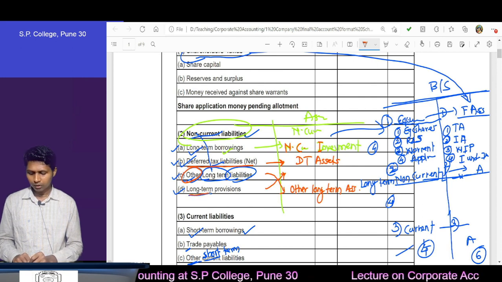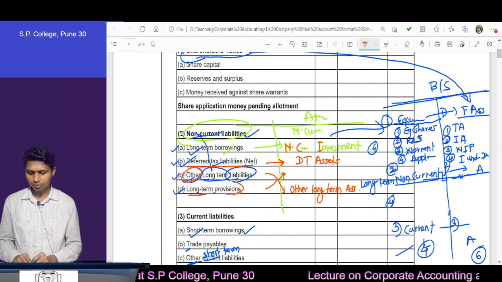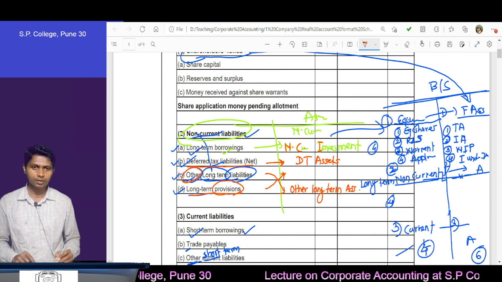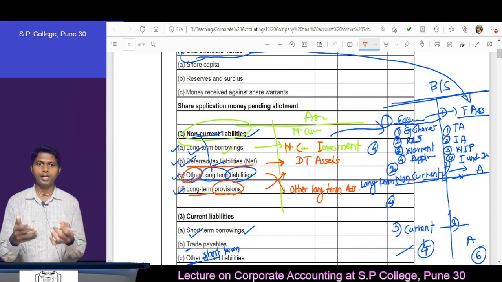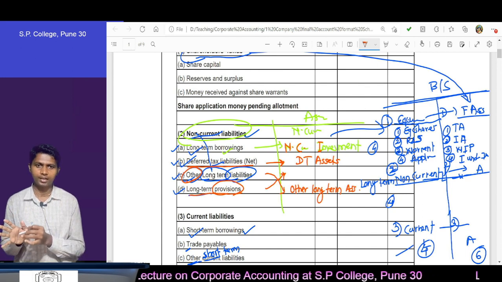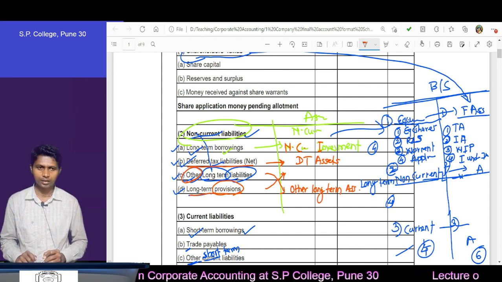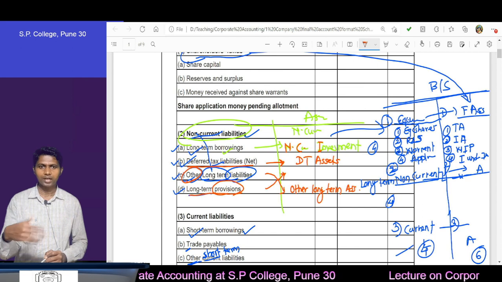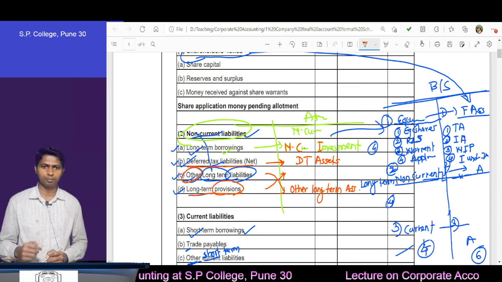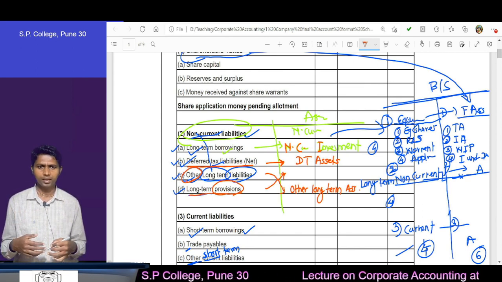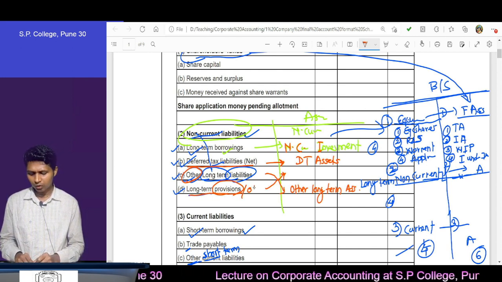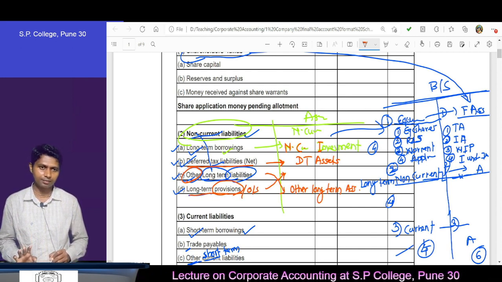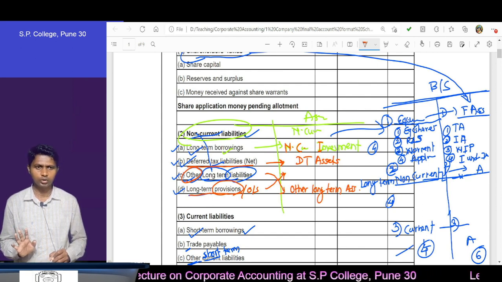And then what about the long-term provision? Provision means what? Provision means outstanding only, expenses of this year, but we haven't yet paid. We have just provided that in the books of accounts. We are in the process of paying them. We are going to pay that in the next year. That is the provision. That means provision means, in other words, outstanding, we can say.